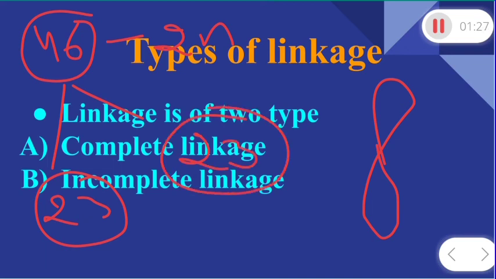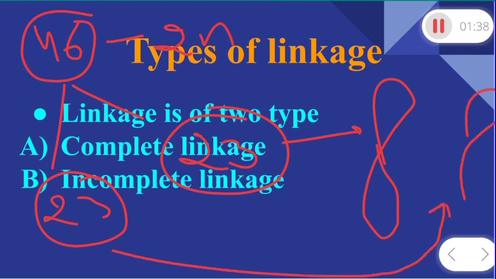Suppose we take the first chromosome of each set: one chromosome from this set and another from this set. These two chromosomes remain as a pair. They are similar in size, similar in structure, and similar in genetic composition. That is why they are known as homologous chromosomes.